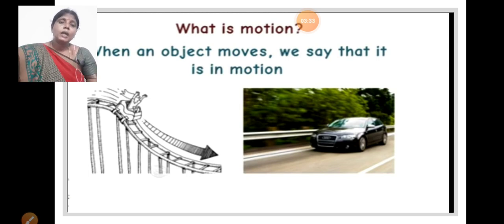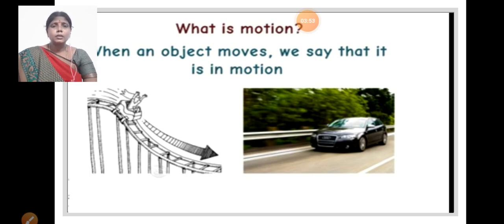Now we can observe some questions in your textbook. Do all the moving objects move alike? Suppose aeroplanes, buses, lorries, autos, bicycles and two-wheeler bikes, do they all move alike? No, some objects move very fast, some are very slow. You know the aeroplane moves very fast than a train. The train moves faster than a bus. Like that, variations are present in motion conditions. Okay, next question.